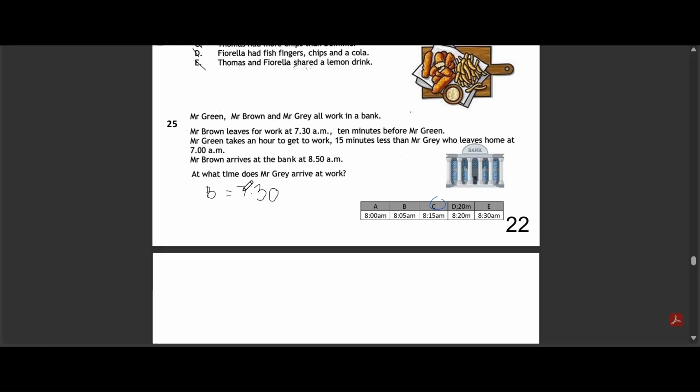Option A, 8 o'clock a.m. Option B, 8:05 a.m. Option C, 8:15 a.m. Option D, 8:20 a.m. Option E, 8:30 a.m. The correct answer is option C, 8:15 a.m.